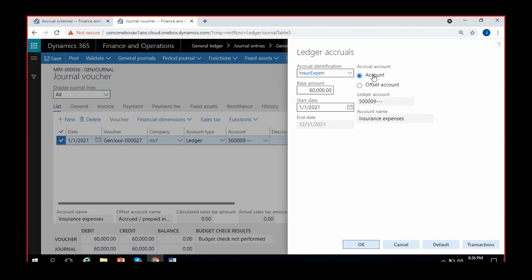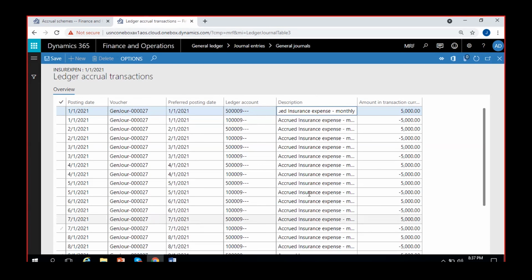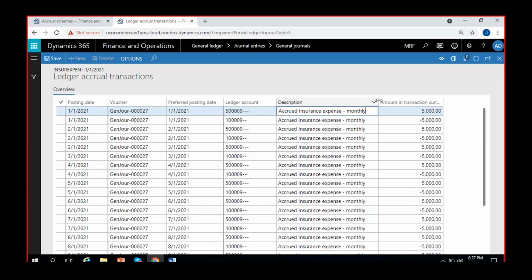Then here I can see account or offset account selection, but it will be the same actually. I'll show you how you can see it. Before I apply this scheme and post the transactions, I can see some draft of the transaction that is going to be created. So how I can see those transactions before I post them is here. I can see how it is going to divide the 60,000 balance. If I click here on transactions, you can see, right?